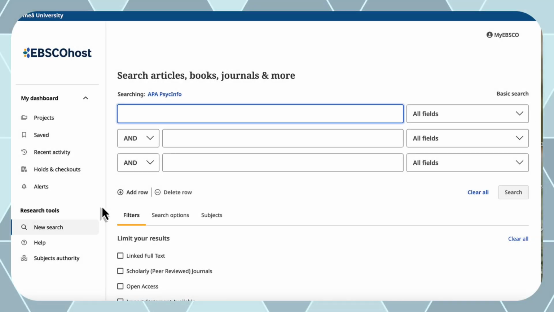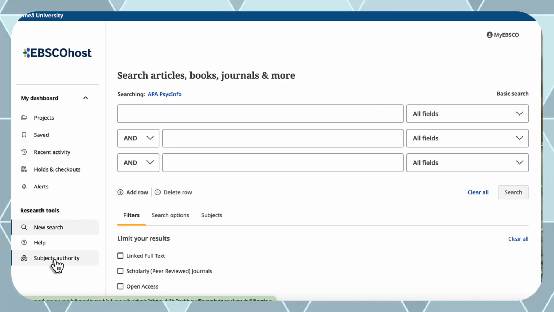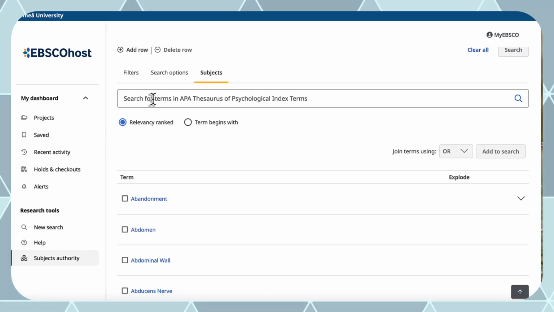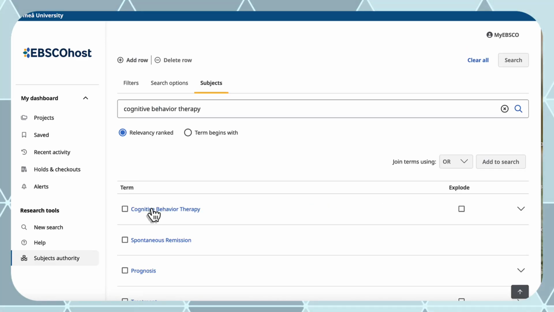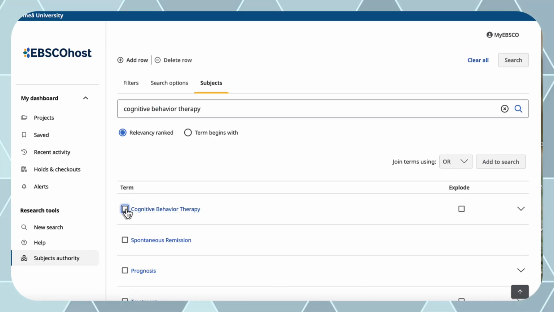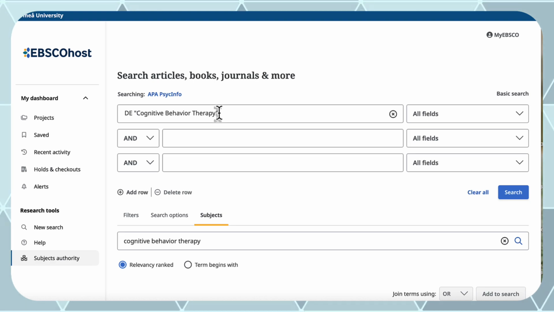We will start with the keywords cognitive behavior therapy. To see if a thesaurus term is available, we click on Subject's Authority under Research Tools. I write in cognitive behavior therapy. And there we have the term. I click the box and click on Add to Search. And now we have it here in the first row.